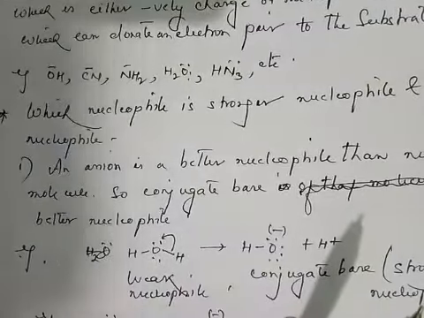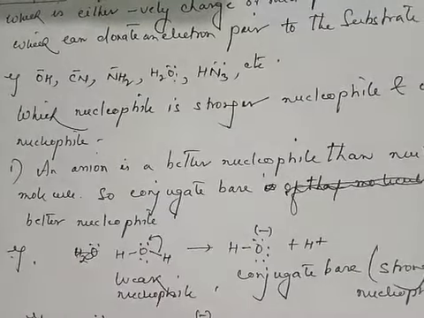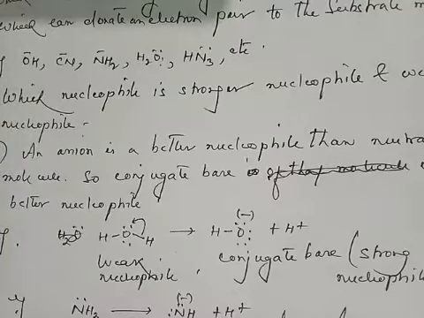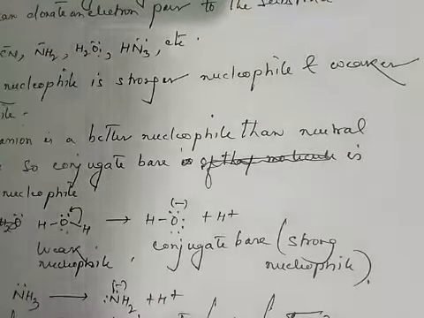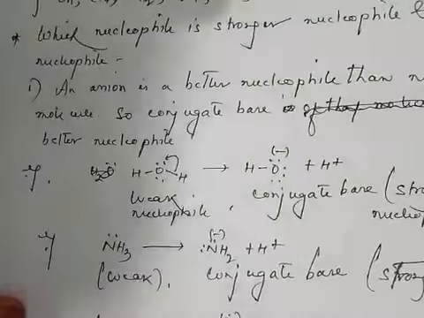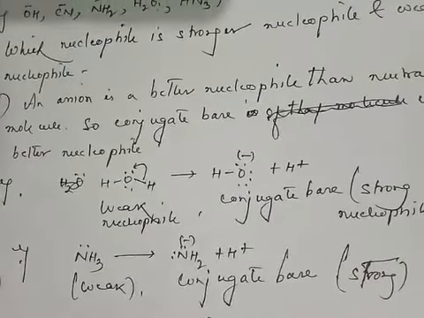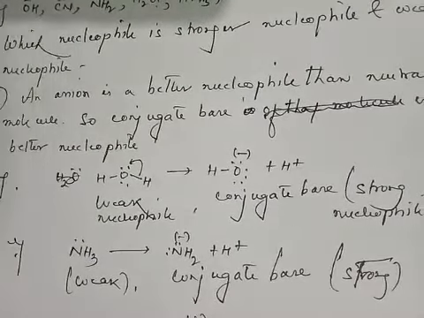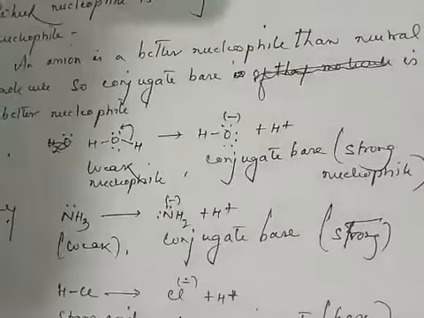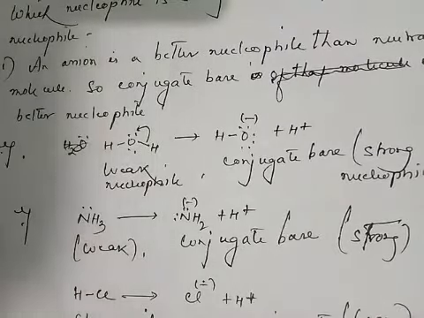So the next one is which nucleophile is stronger and which nucleophile is weaker. For your convenience, let me keep only 2 points. Point number 1: an anion is a better nucleophile than a neutral molecule.